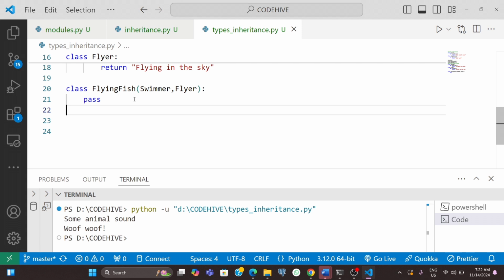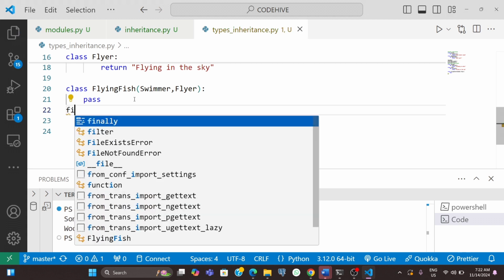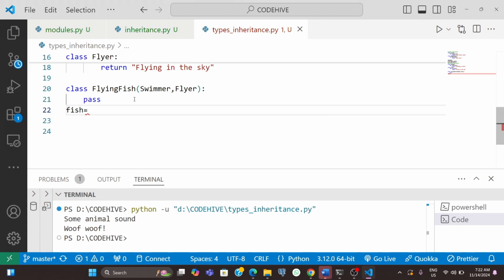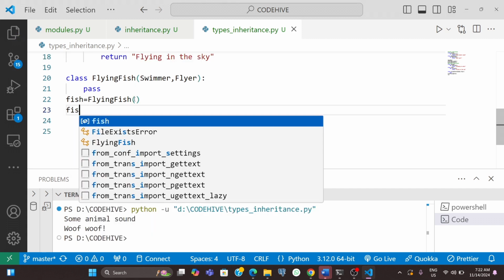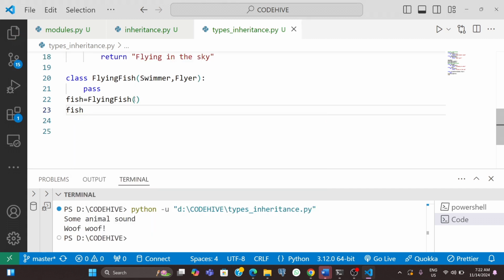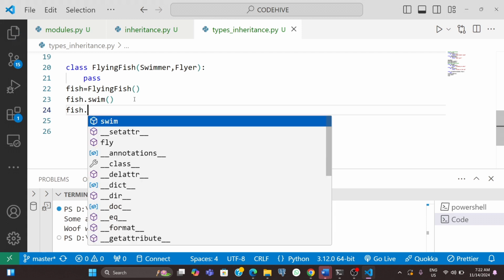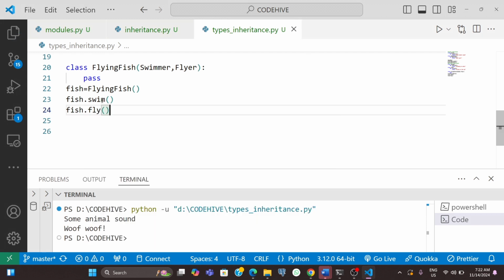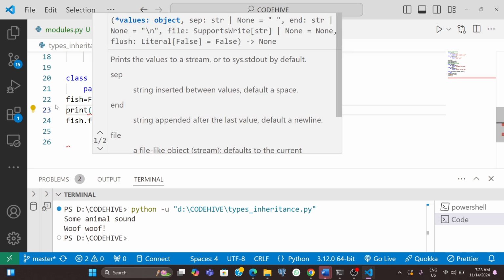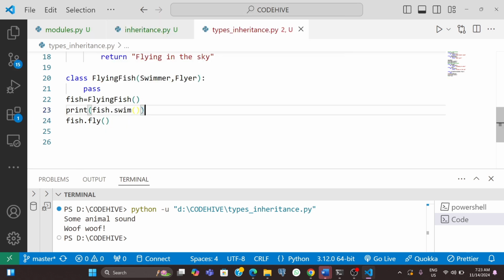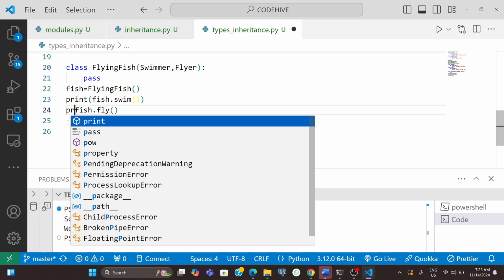Now I can test this multiple inheritance, right? I will create an object like fish equal to FlyingFish(). Then I can access the functions in the base classes and derived class, like fish dot swim, then fish dot fly, right? Here I can access both the functions of the parent classes. I will print here so that you know how it works, here also print.